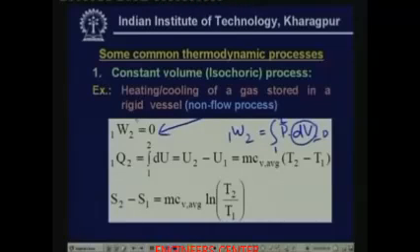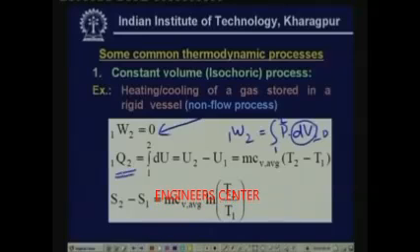Okay. Then we can find this expression for heat transfer during this process using the first law of thermodynamics for a non-flow process. As you know, the first law of thermodynamics for a non-flow process is given by 1Q2 equals 1W2 plus integral du.